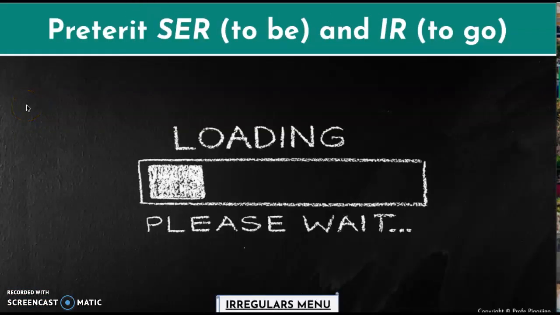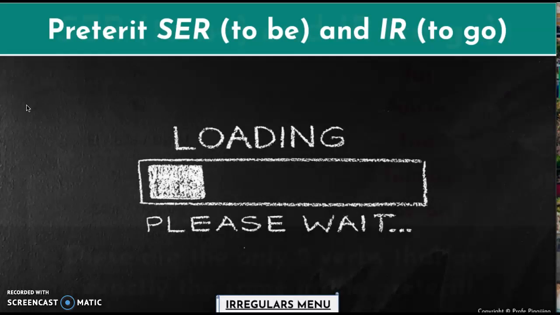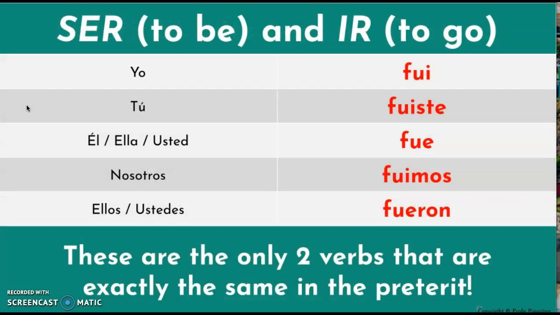Now let's look at the verbs ser and ir. These two verbs are the only two verbs that are exactly the same in the preterite form. When you conjugate them, they are both in the preterite form. They are both the same spelling.